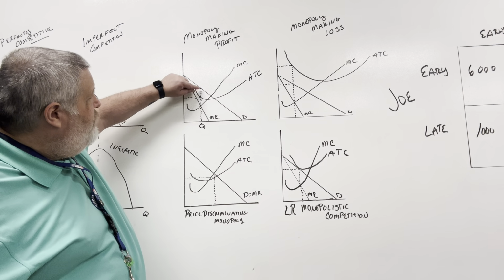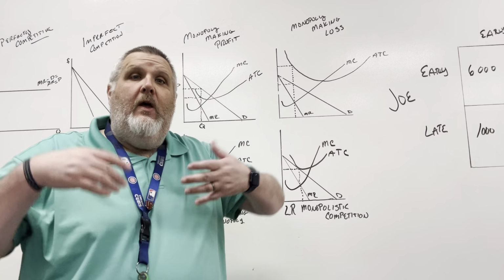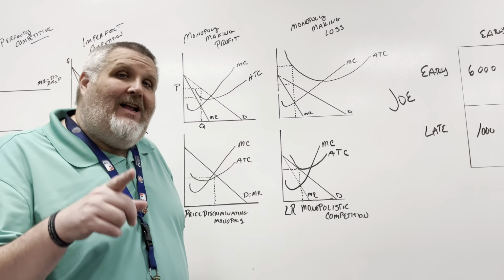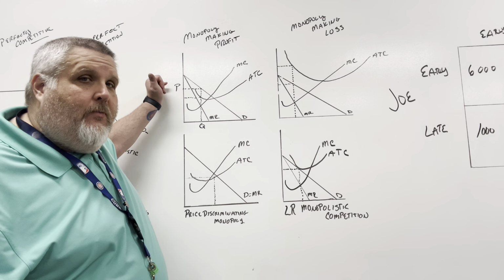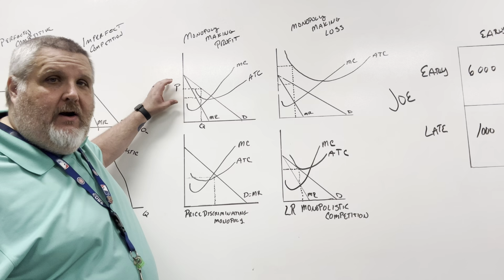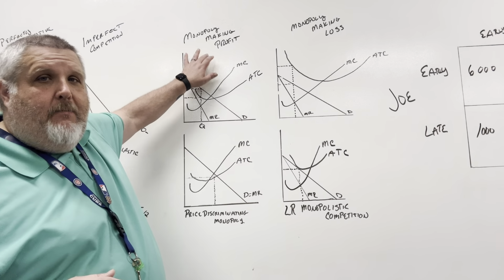So we're going to charge a higher price and we're going to produce less. And that's going to leave us with this triangle right there, which is our dead weight loss, okay? We could have produced that, but we're choosing not to in order to maximize our profit as a monopoly. So that is what we're looking at here. Everybody with me? Awesome.